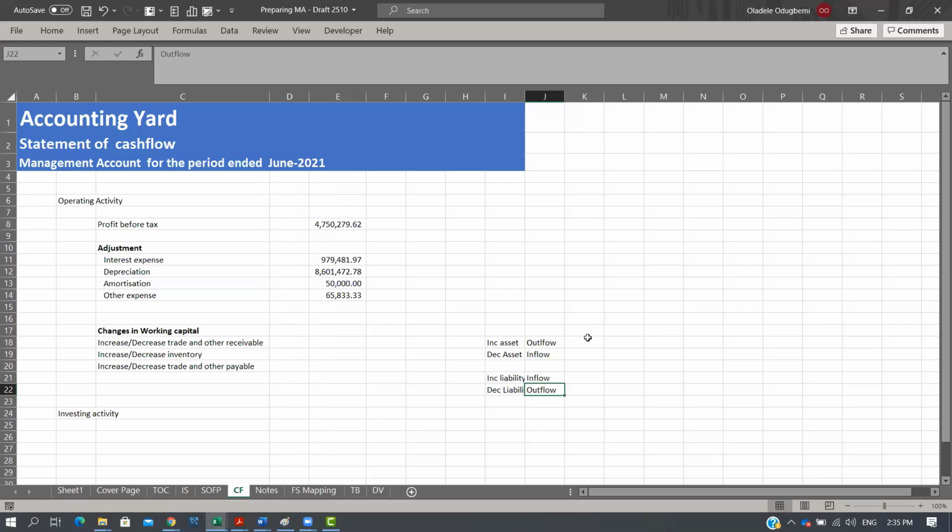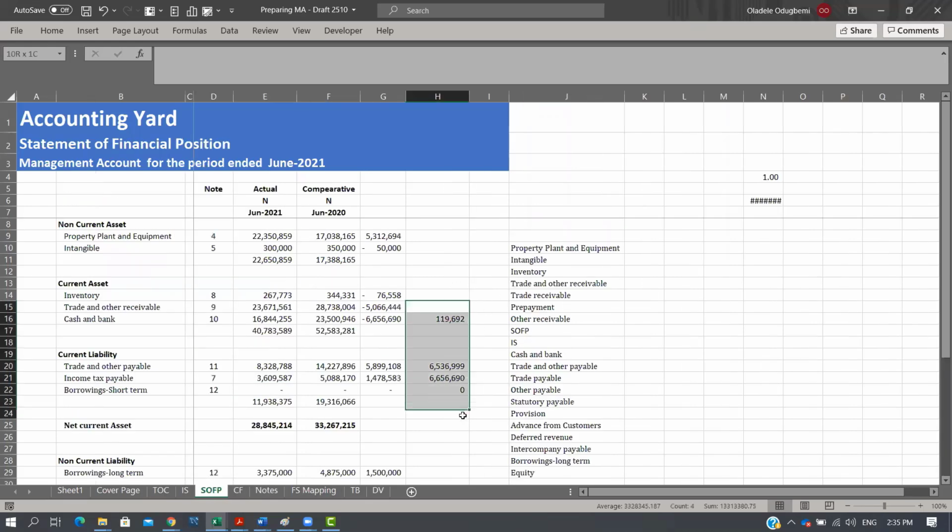Now, if you understand that principle, basically what will happen now is that we'll go to our statement of financial position, yeah? And look at this portion. If you want to show that, we need to do opening less our closing. Can you see? Inventory has reduced, meaning an inflow. Can you see that it's positive? The same thing here. You do this less here. It has reduced, an inflow, right?